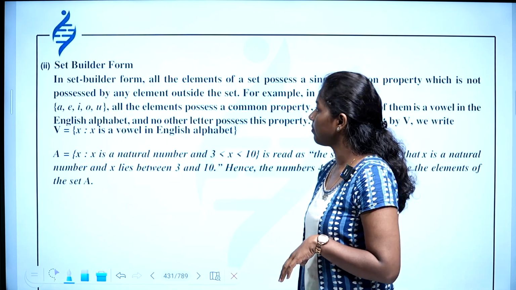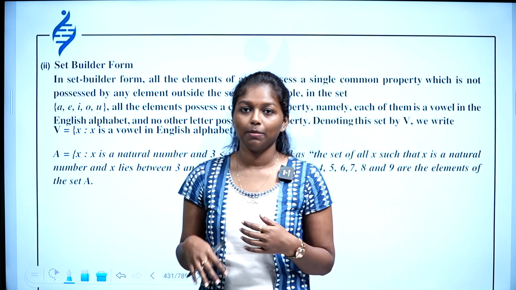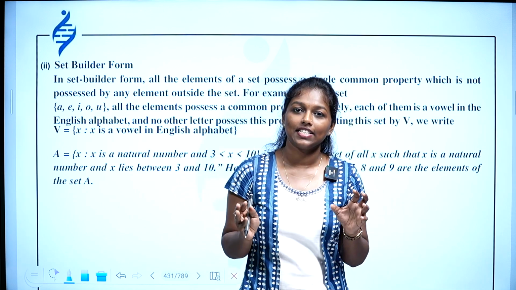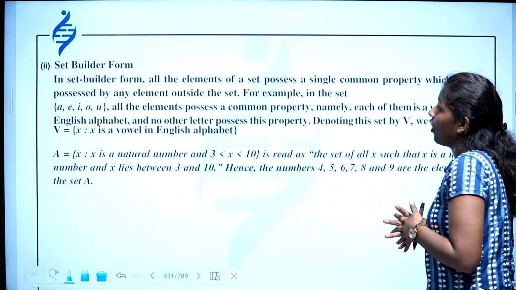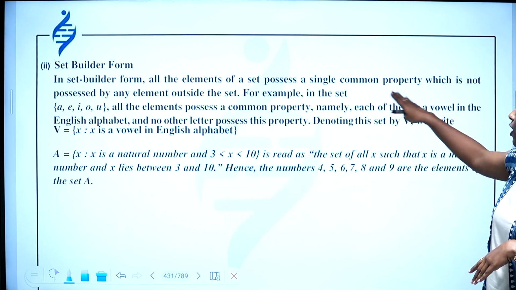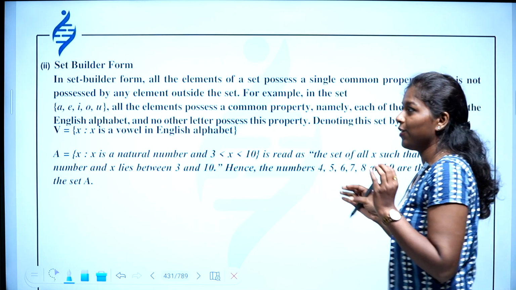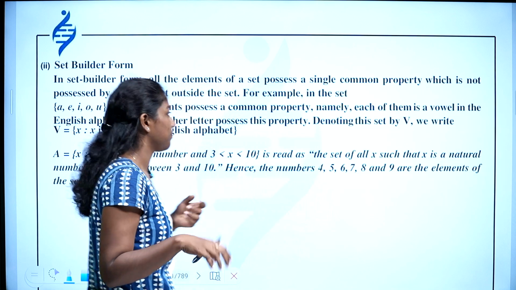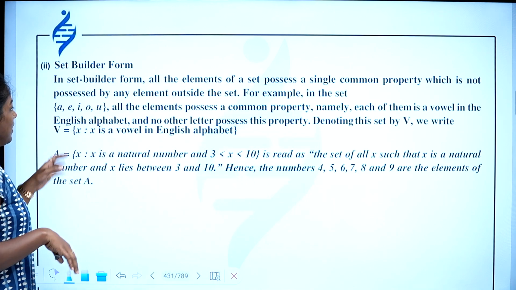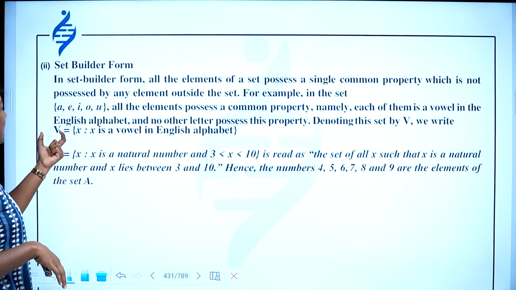Then, set builder form. So, after roster form comes set builder form. You can write a set in set builder form also. What do you mean by a set builder form? All the elements of a set possess a single common property. So while writing set builder form, you can say there is a common property for all those elements in the set. And if you are writing the set of English alphabets, it can be written like this.